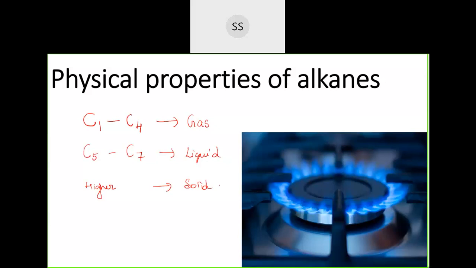Then write 5 to 7 carbons are liquids, and higher ones are solids. You can write like this because this is only for your knowledge. They won't ask you in the exam.